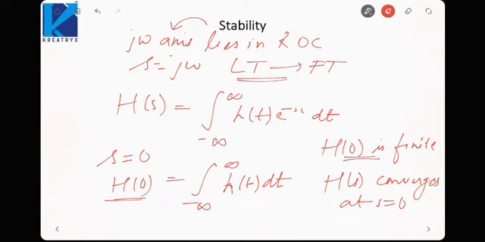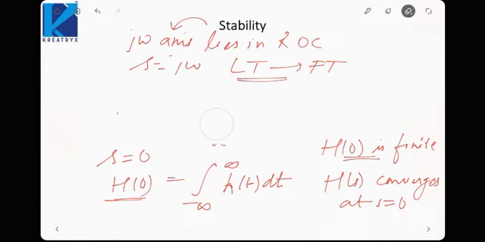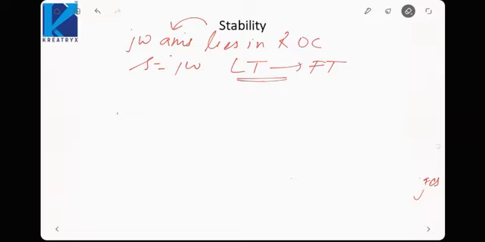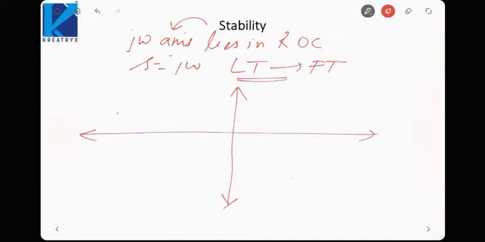Is it fine? So that means if we talk about rational functions, we will say that the ROC should not include any poles. And suppose I give you a causal and stable LTI system. Let us say the poles are like this. If the transfer function is causal, we will say the ROC is like this.